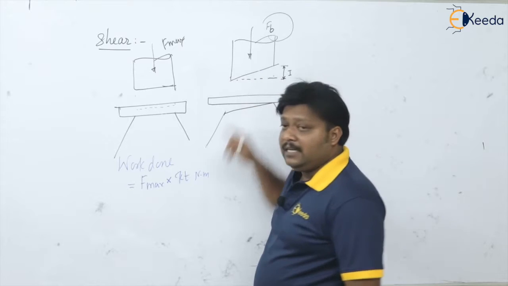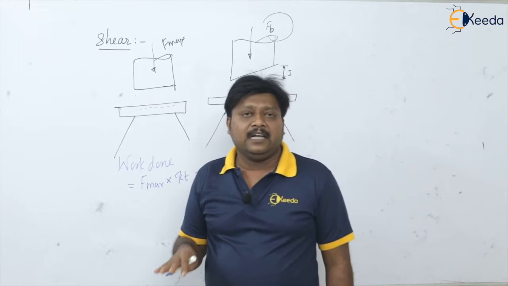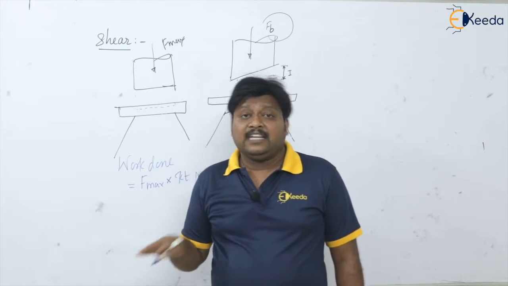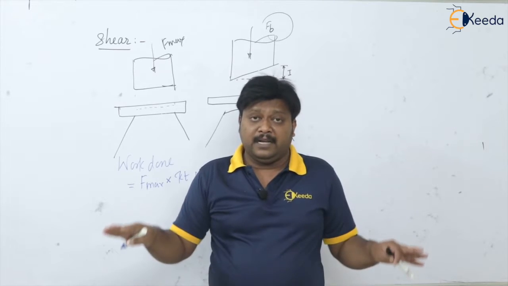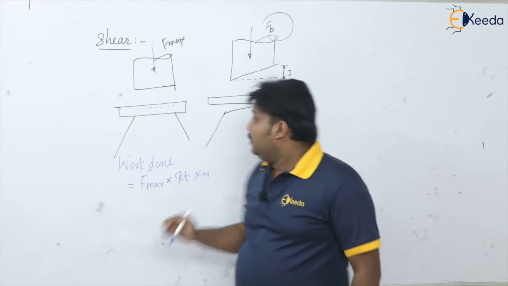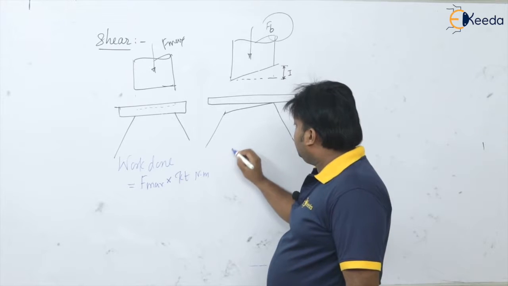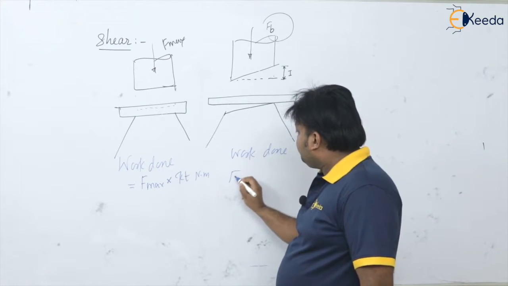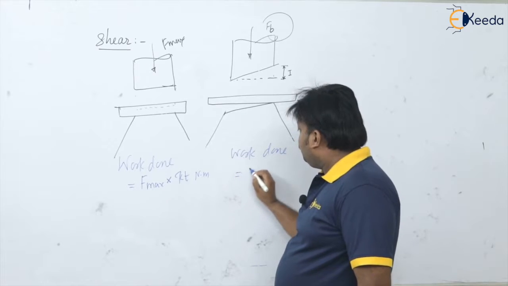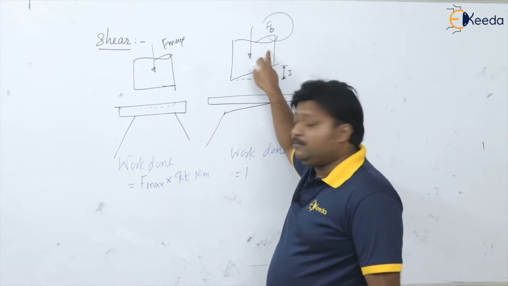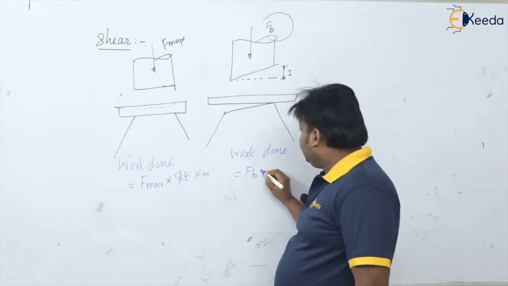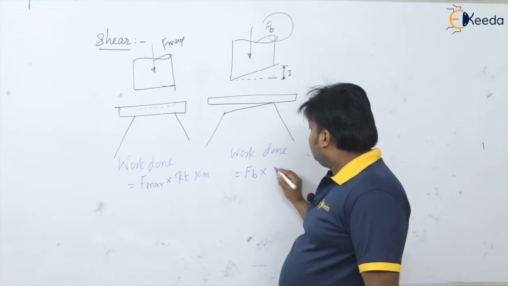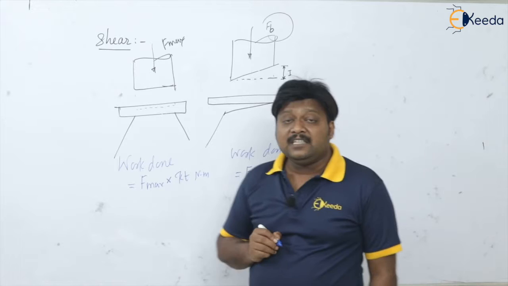Now here we know that we have ground the faces of the punch and die, so that the cutting action is going to happen over a period of time, not instantaneously. So the force is going to be minimum. If I want to calculate the work done here, it is equal to, the force is definitely minimum, so FB into the distance traveled by the punch.